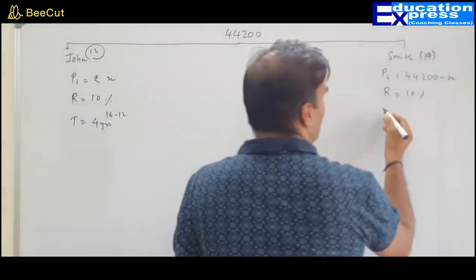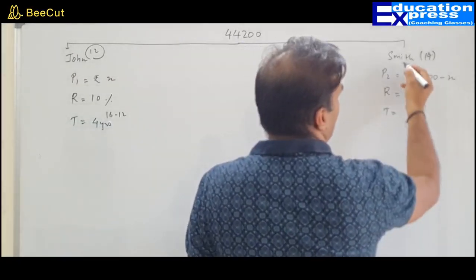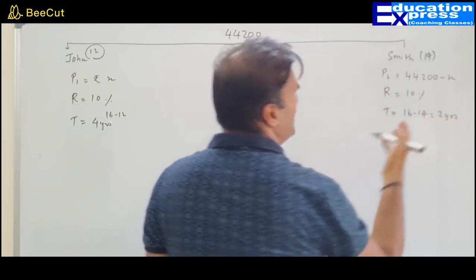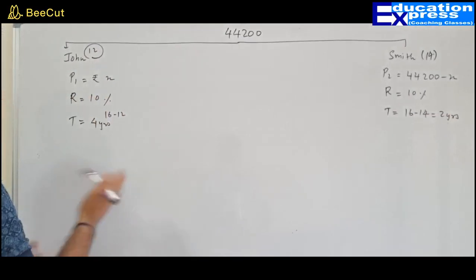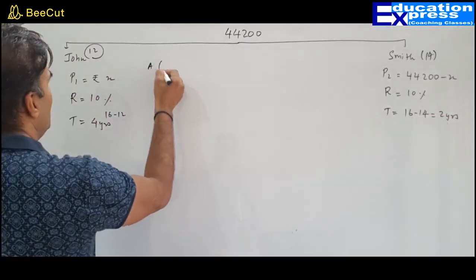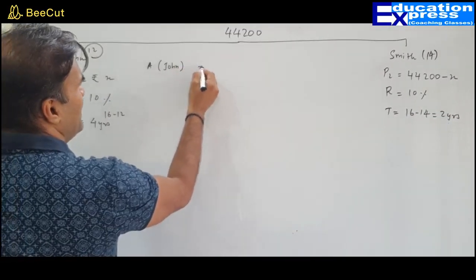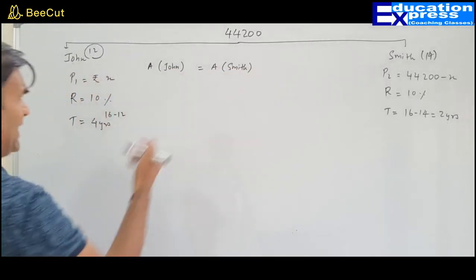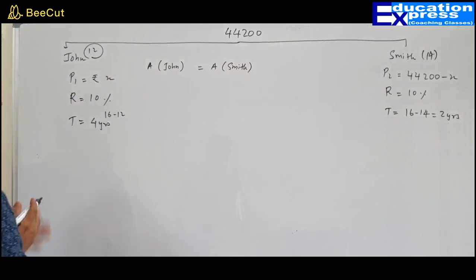What about Smith? Sir, the time period would be 16 minus 14, so after 2 years he will become 16. So the amount received by John will be same as amount received by Smith. Can you place the formula for amount? Yes, sir.